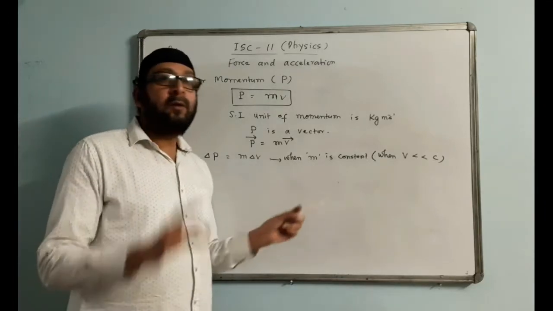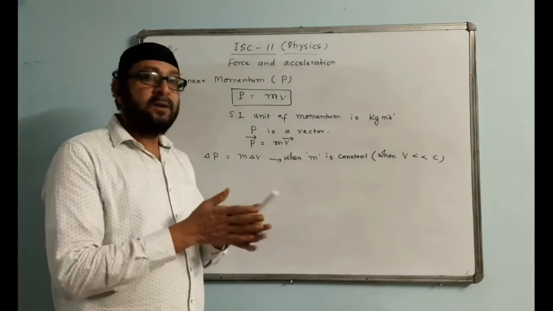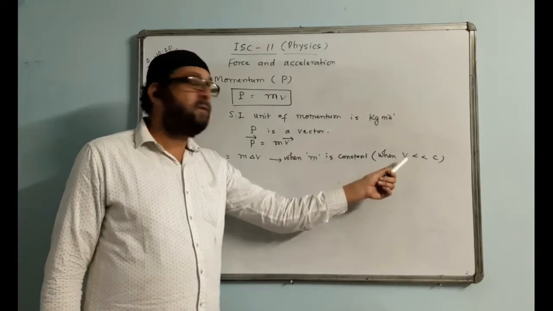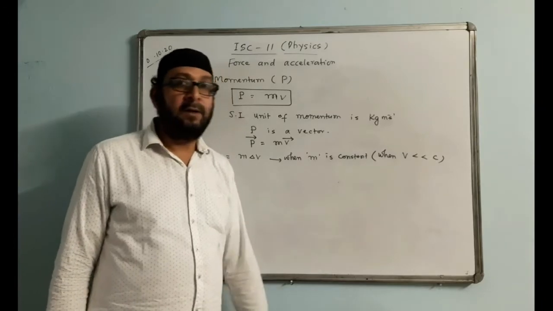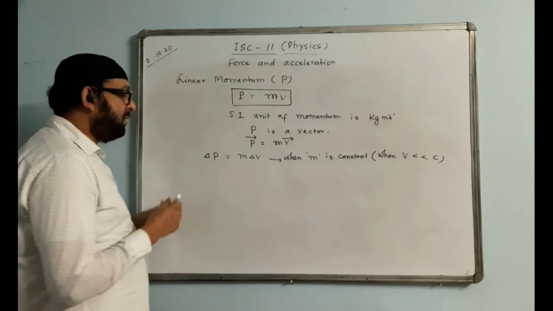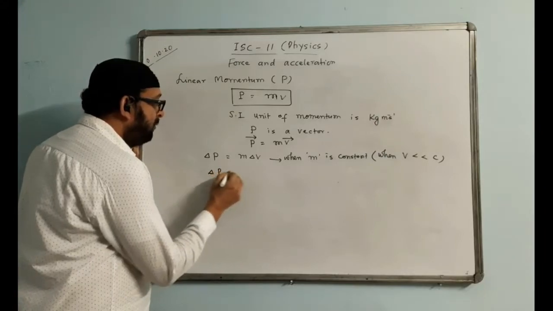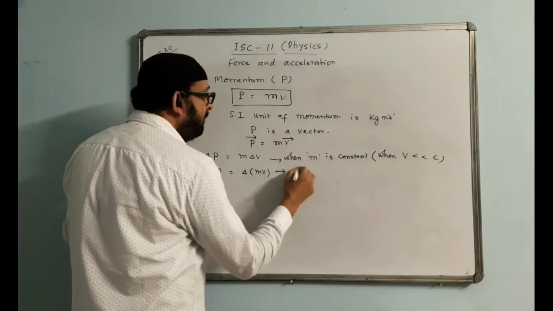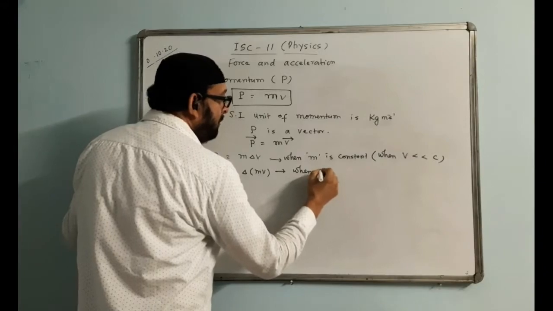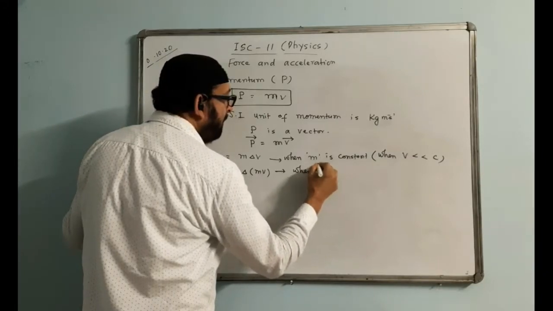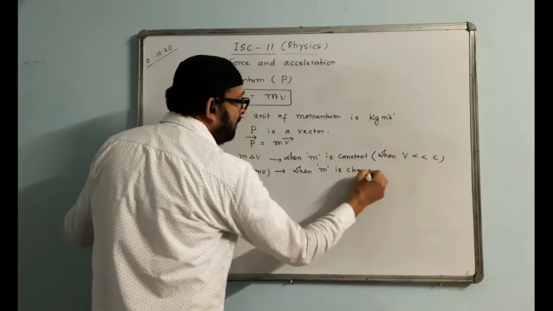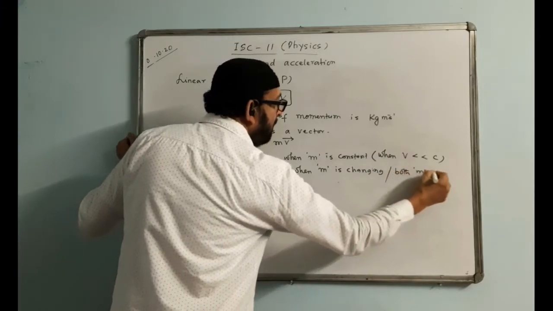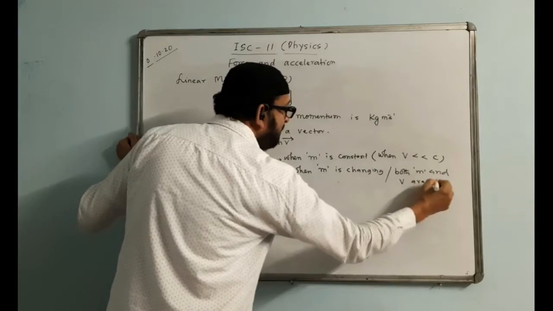So this time the mass of the body will not change. Mass of the body will remain constant. So that's why we write delta p equals m delta v when m is constant and when a body moves with a velocity much less than the velocity of light. Then the mass of the body normally does not change. Second case, the changing momentum equation we can write like this: delta (mv). This equation is written when m is changing, or both m and v are changing.